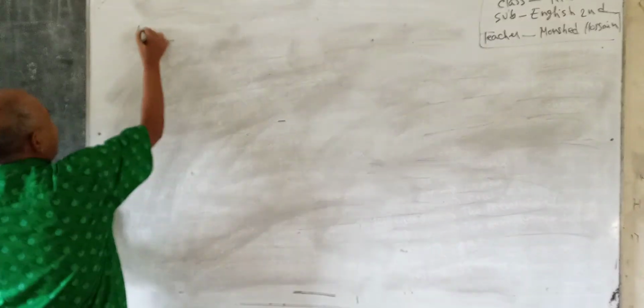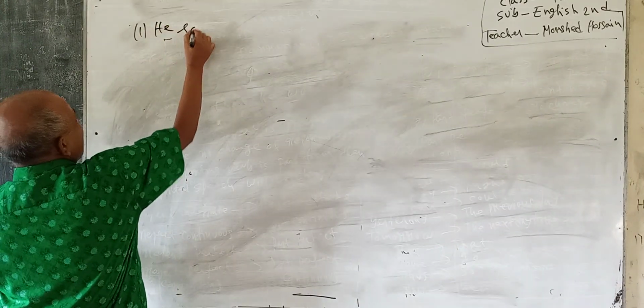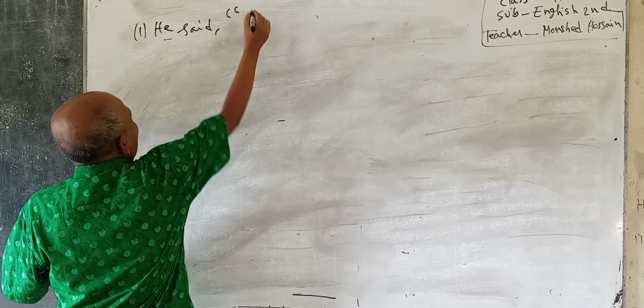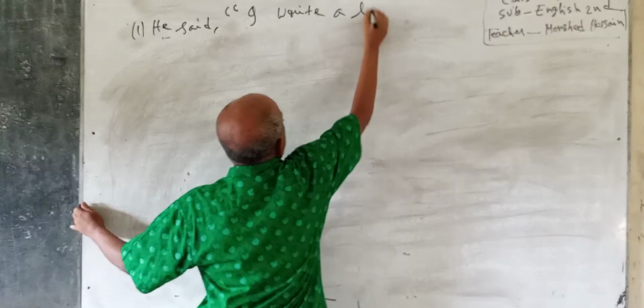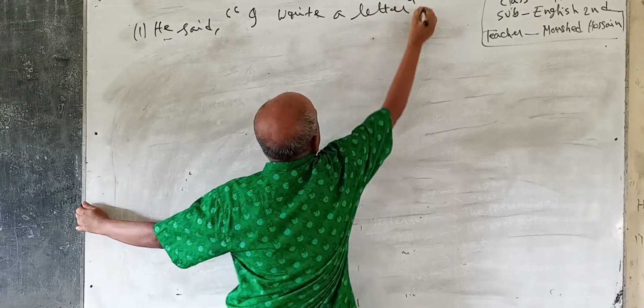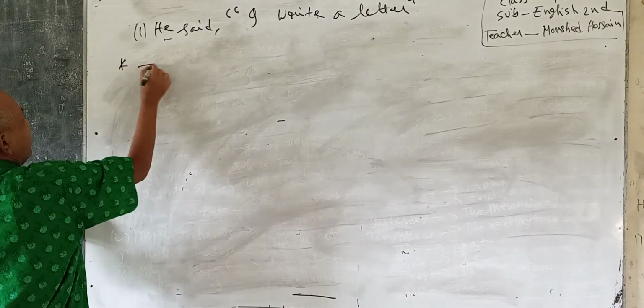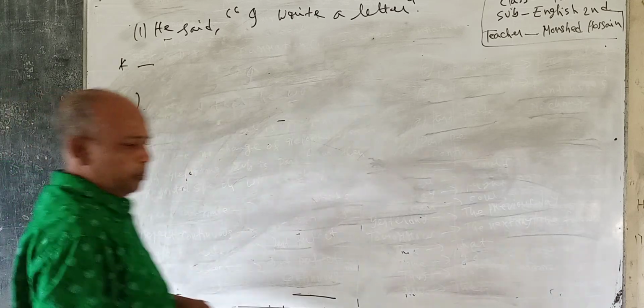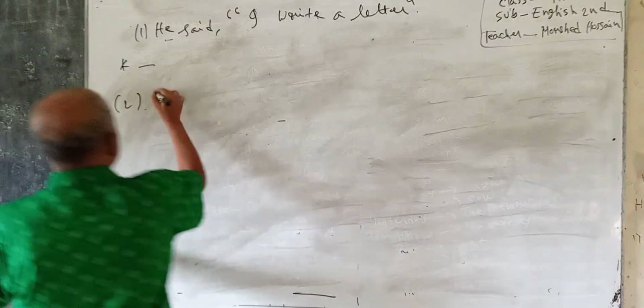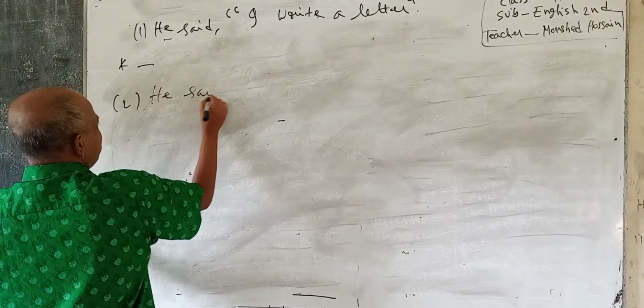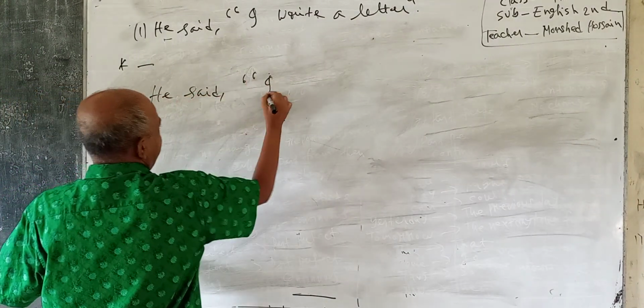Number one, he said, I write a letter. Number two, he said, I am reading.